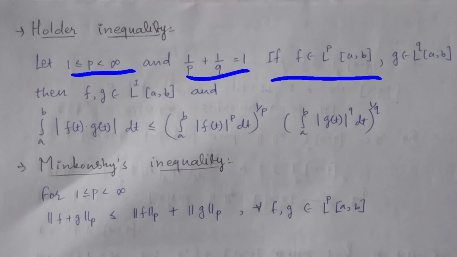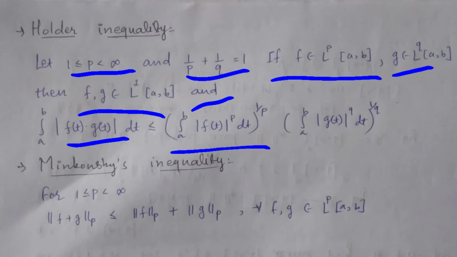If my function f is in space L^p[a,b] and my function g is in the space L^q[a,b], then f times g is in L^1[a,b], and integration with limit a to b of modulus of f(t) g(t) dt is less than or equal to integration with limit a to b of modulus of f(t) to the power p dt, whole to the power 1 upon p, times integration with limit a to b of modulus of g(t) to the power q dt, whole to the power 1 upon q.